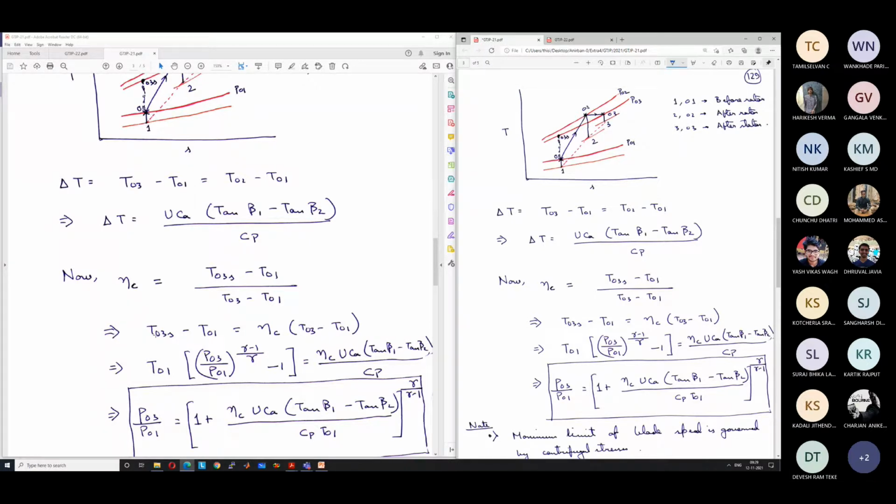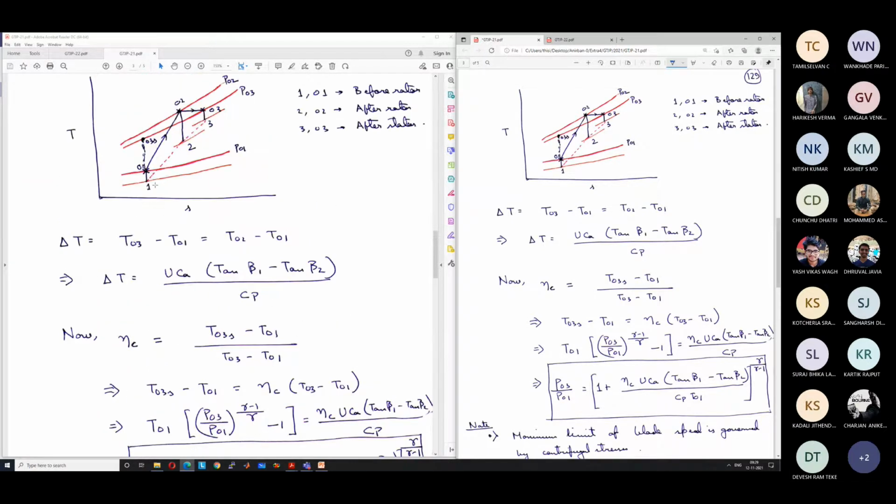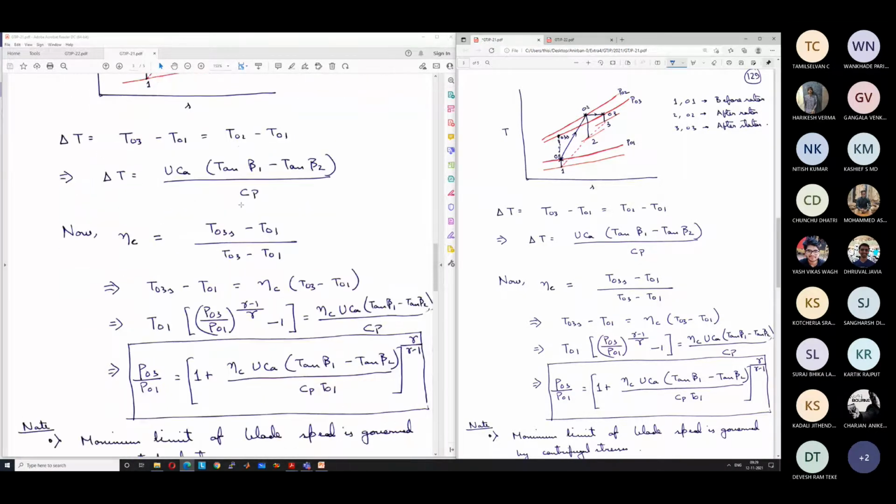And this T03s by T01 can be calculated in terms of the pressure ratio P03 and P01. If I take T01 common, we get T03s by T01 equal to P03 by P01 to the power gamma minus 1 by gamma.